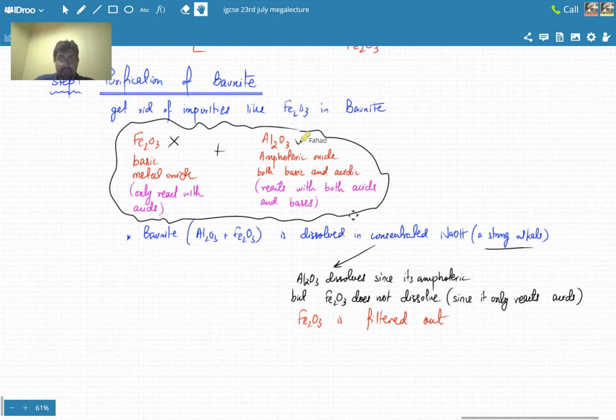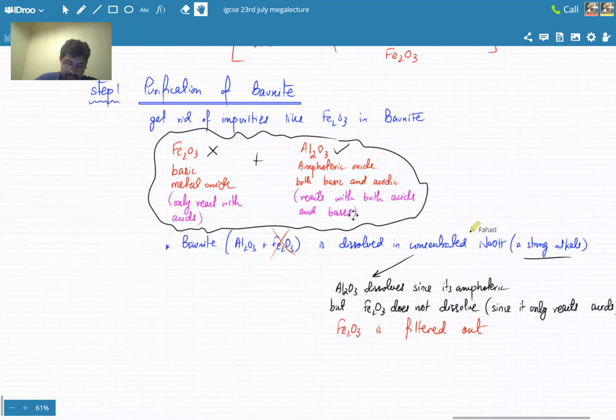Al2O3 reacts, Fe2O3 does not react because it only reacts with acids. So the end result is that only Al2O3 dissolves, and Fe2O3 is removed from the mixture by filtration. That's the first part of purification of bauxite.